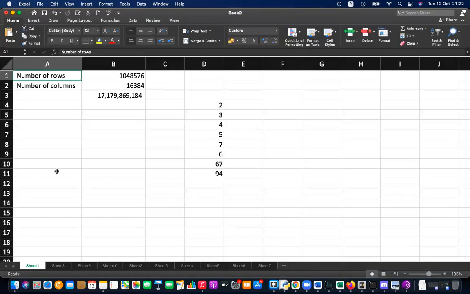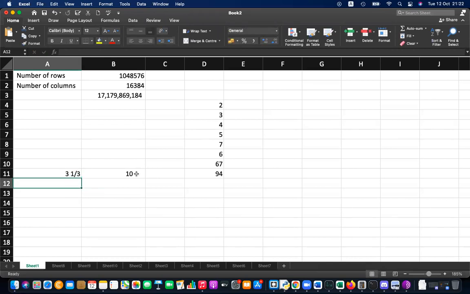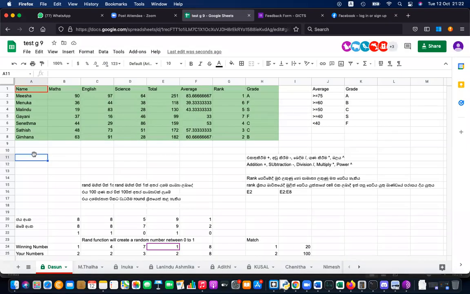Look at this. In Excel, you can write a fraction like this in functions, and in Excel it aligns to the right side. Then you can calculate. You can multiply that by 2. It's aligning right side, so you can multiply. But here it's not aligned. 3, 1 divided by 3, it's aligned to the left side. When it is aligned left side, it is not a number.